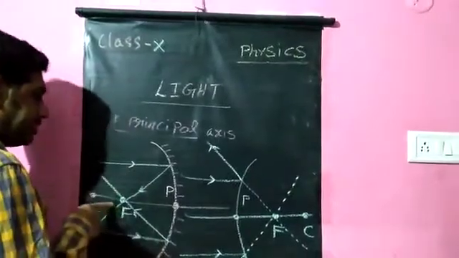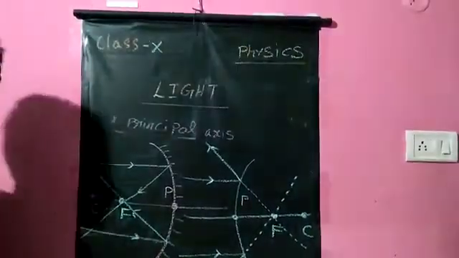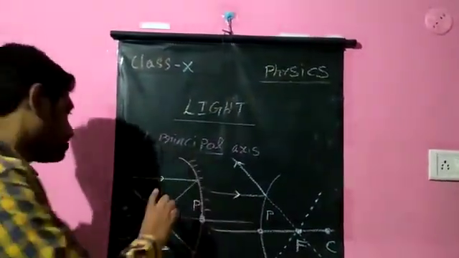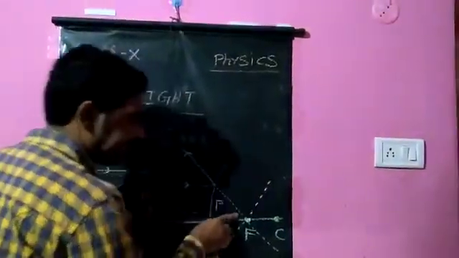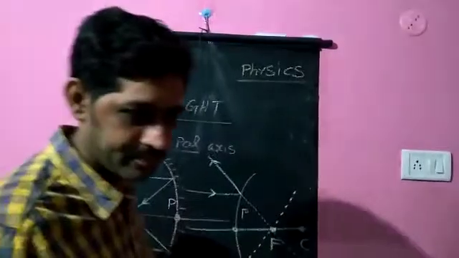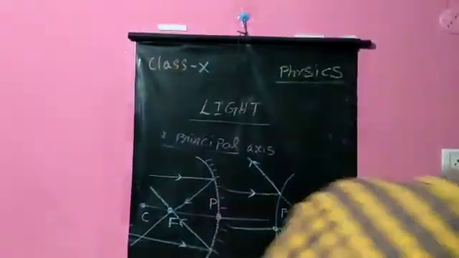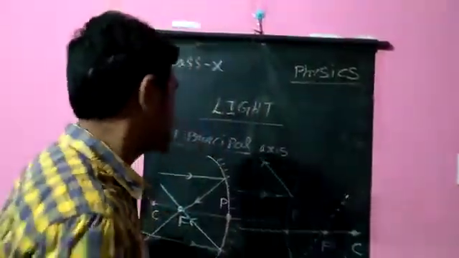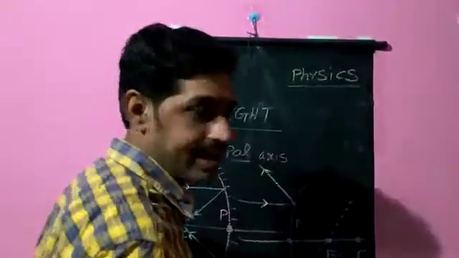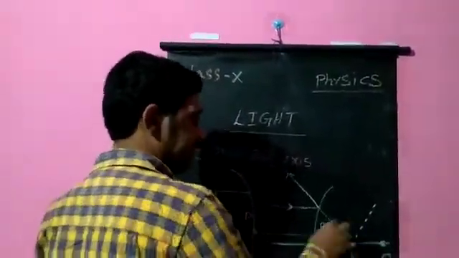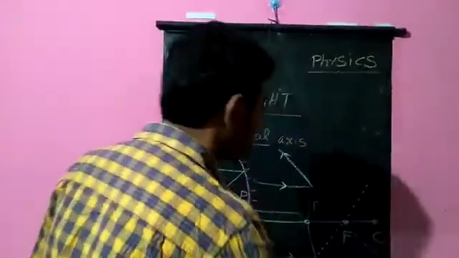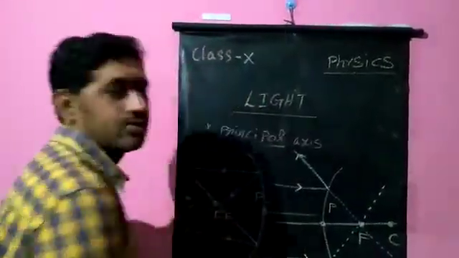Since they actually meet at a point in the concave case, they form a real image. Since they appear to meet here, they form a virtual image. In this case the light rays go into different directions, but they appear to pass through this point. Wherever they appear to meet on the principal axis, that is taken as the focus in case of a convex mirror.